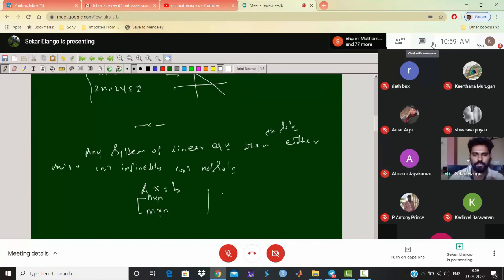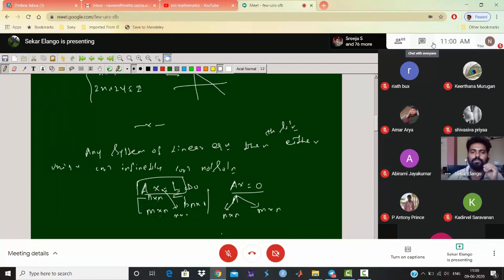At the same time, this is the non-homogeneous equation. Suppose you take a homogeneous system, which is also possible. This is a non-homogeneous system because here B is non-zero; at least one entry of the vector is non-zero. B is an n cross 1 vector and X is also an n cross 1 vector. Here is a homogeneous system, but here also there are two possibilities: the matrix may be square or rectangular. So in total, I have four types of systems of equations.